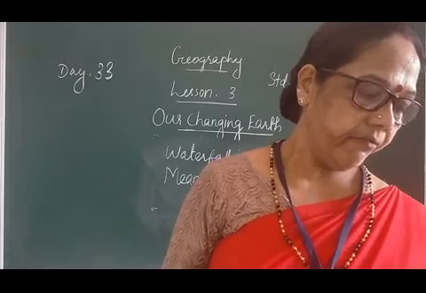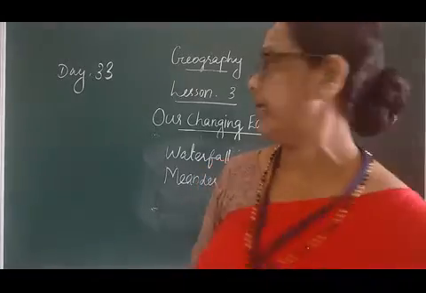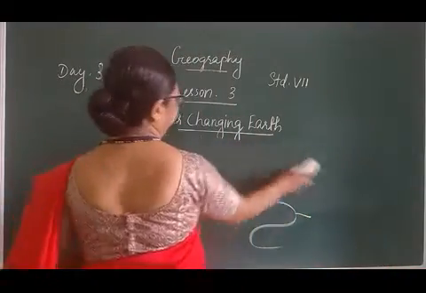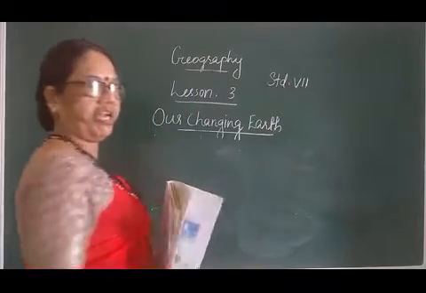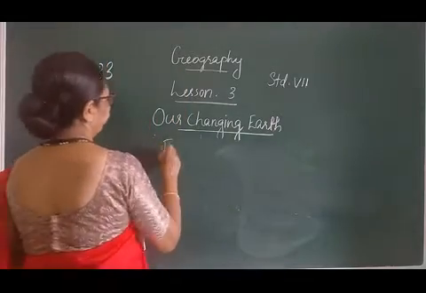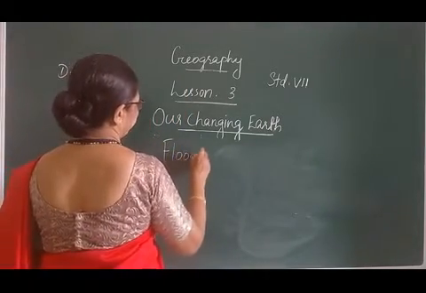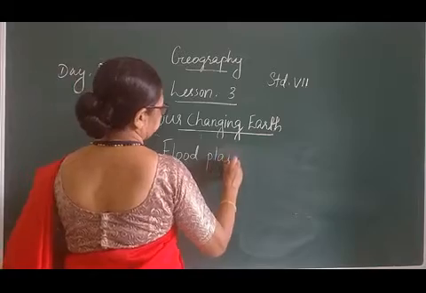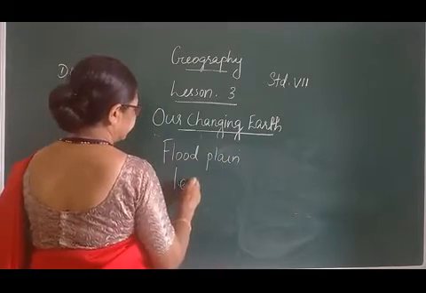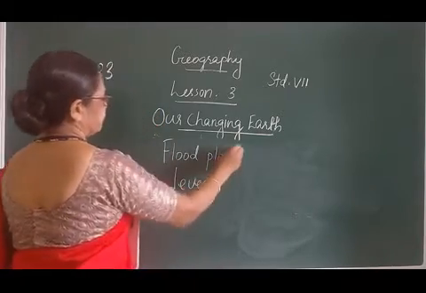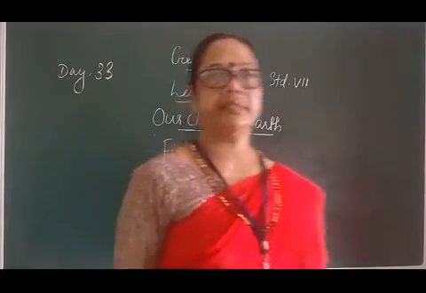Then flood plain and levees. First, what is flood plain?